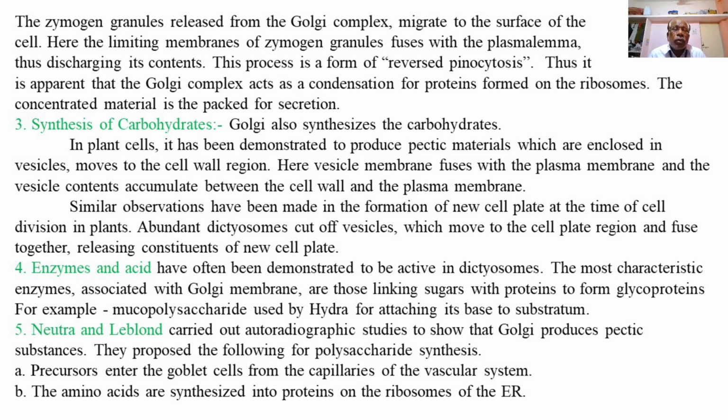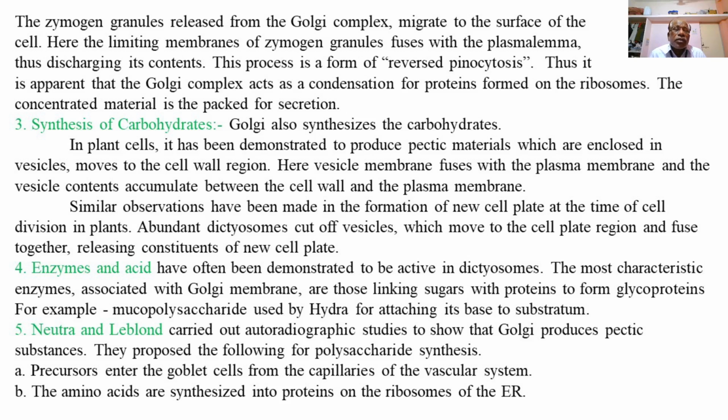First, precursors enter the goblet cells, or mucus secreting cells, from the capillaries of the vascular system.